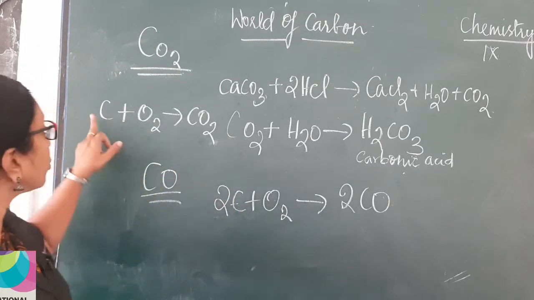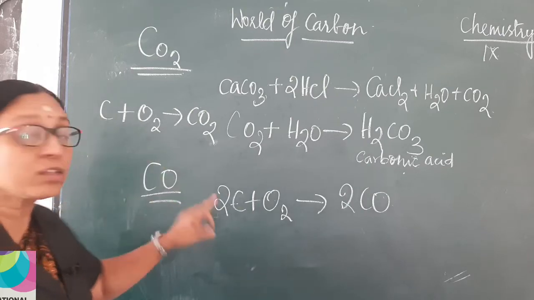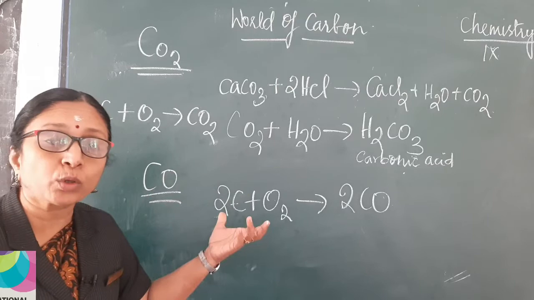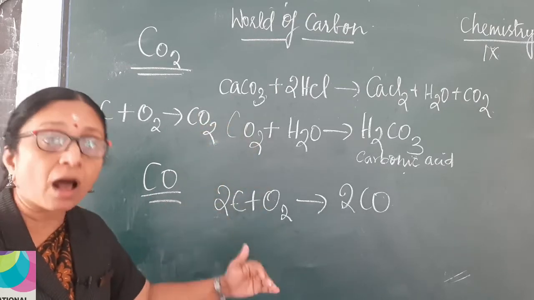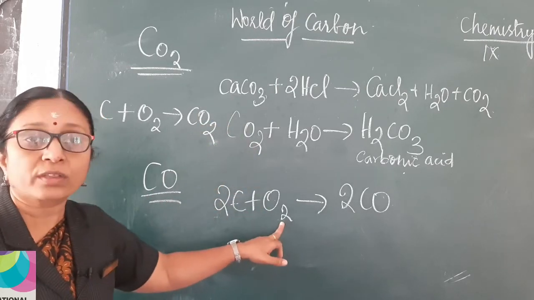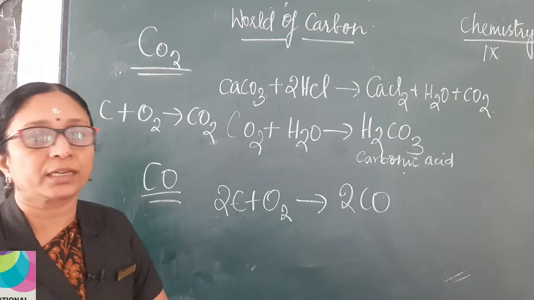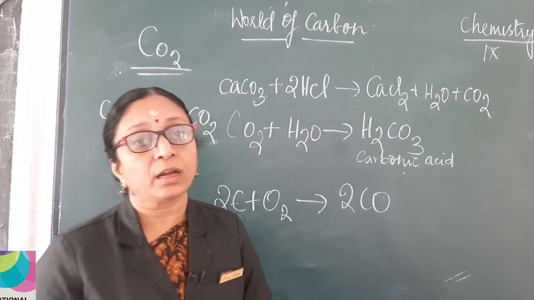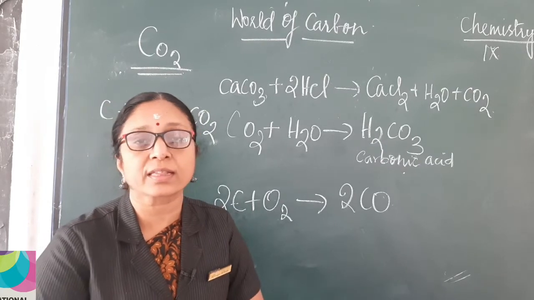Here there is only one carbon, here there are 2 carbons, it is doubled. So, if you double the amount of carbon or halve the amount of oxygen, incomplete combustion takes place and carbon monoxide is formed. Carbon monoxide is a very dangerous gas.